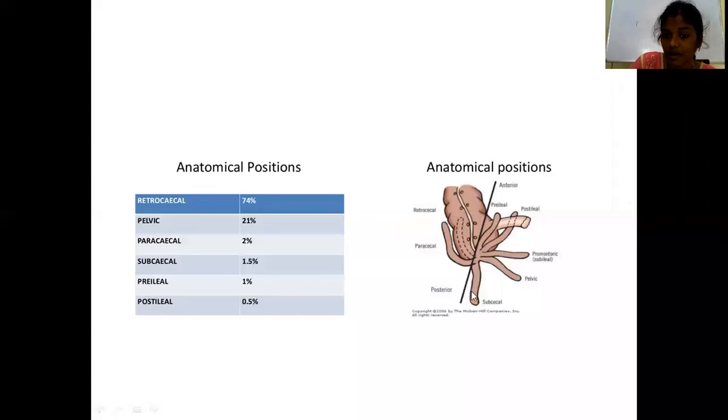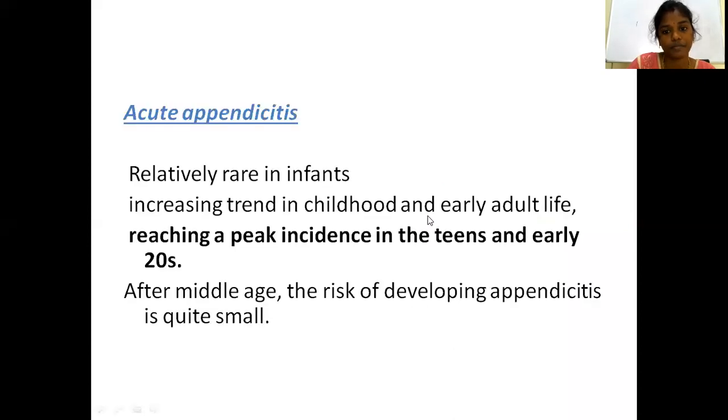If it is present below the cecum, then it is subcecal. If the tip is present in the pelvis, then it is a pelvic appendix. If it is present behind the ileum, then it is post-ileal. If it is present in front of the ileum, that is pre-ileal. So, coming to the position of the appendix, there are different types of positions. Of all these positions, the base is constant. It is the tip that varies, and the most common position is retrocecal.